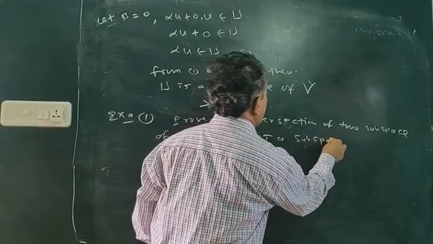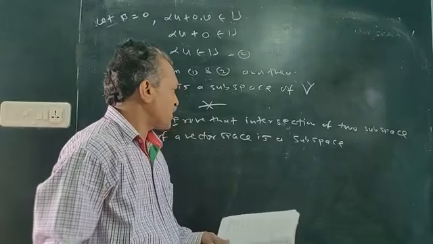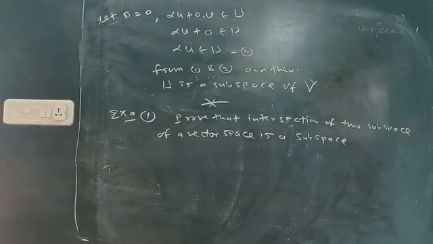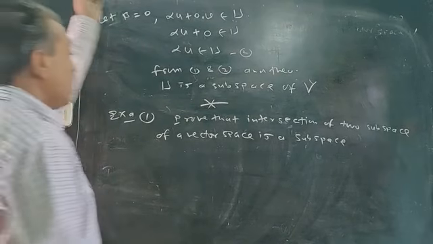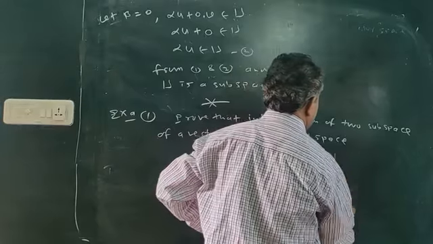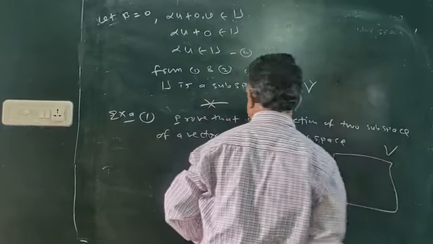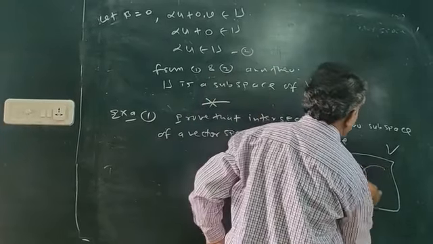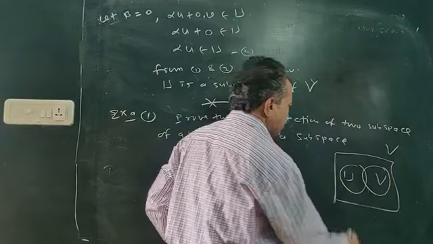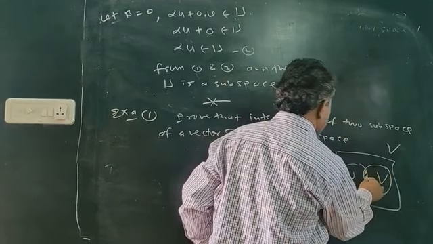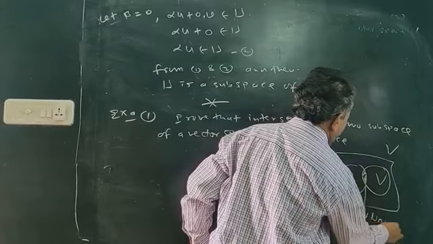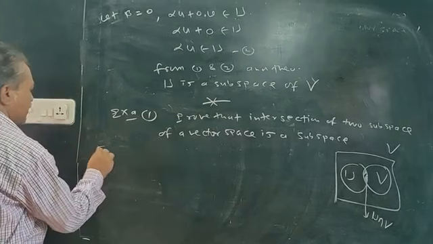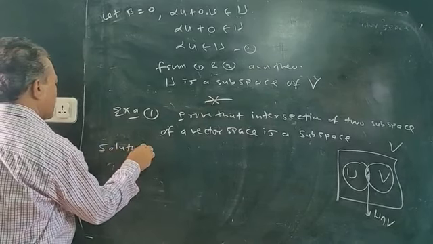Again, the intersection of two subspaces is also a subspace. Suppose here is a vector space, U one subspace, W another subspace. This will be the intersection of both. So this third set is also a subspace.